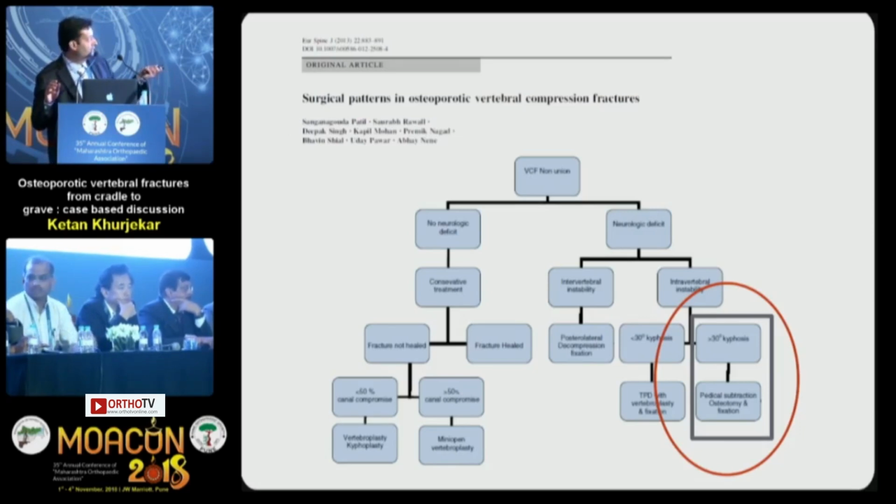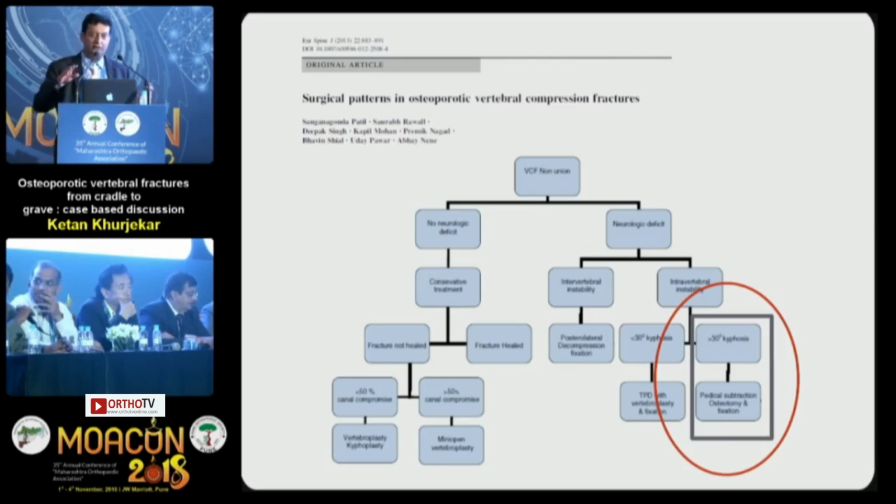If there is a neurological deficit and an intervertebral instability, such as a superior end plate fracture, we can go for posterolateral decompression and fixation. If there is less than 30-degree kyphosis, we can go for transpedicular decompression and stabilization. If there is more than 30-degree kyphosis, we can go for pedicle subtraction osteotomy and posterior stabilization.